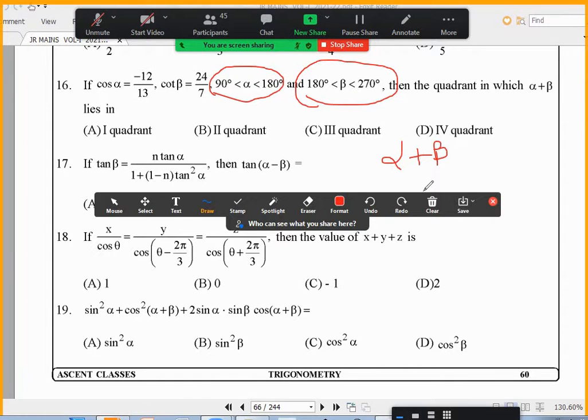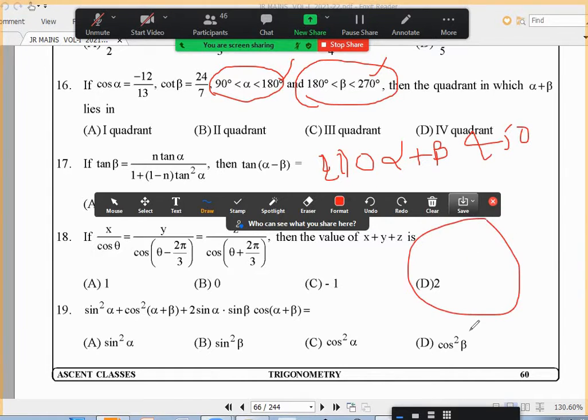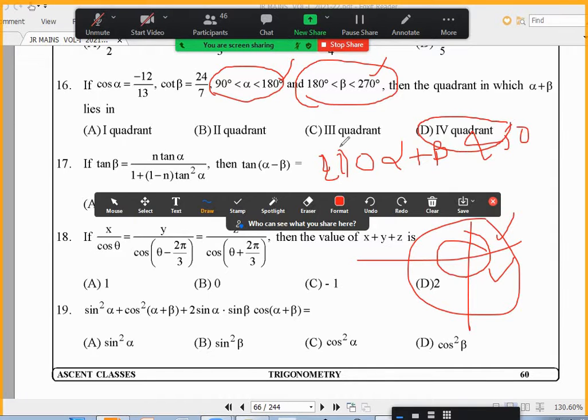Fourth quadrant, sir. No, it is between fourth and first also, because 180 plus 90 is 270. And what about 180 plus 270? 450. So 270 to 450. If you take the circle, this is 270, this is 360, this is 450. So it is fourth and first. You should not forget that. So the answer is not just fourth quadrant or first quadrant. Otherwise, why would they give these values?